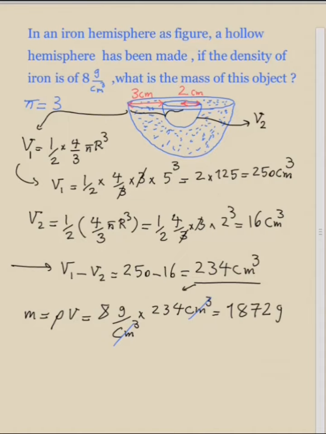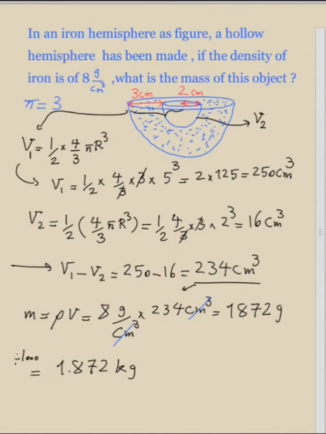1,872 grams. And if you want to convert the mass of this object from grams to kilograms, you just need to divide this number by 1,000. So the mass of this object in kilograms is 1.872 kilograms.